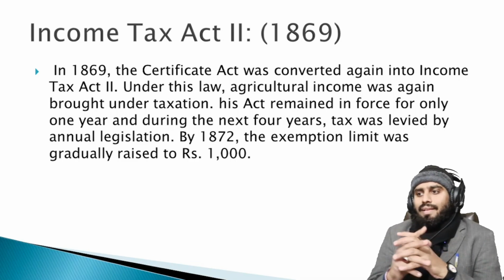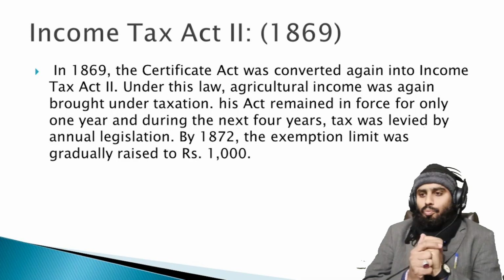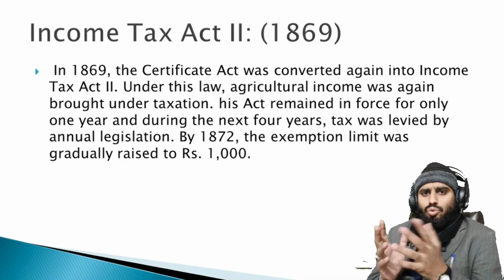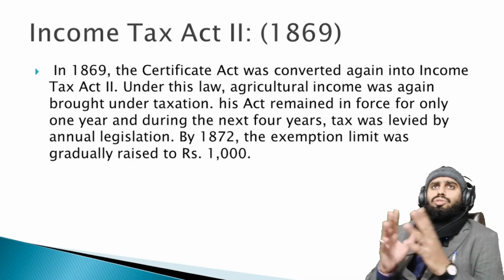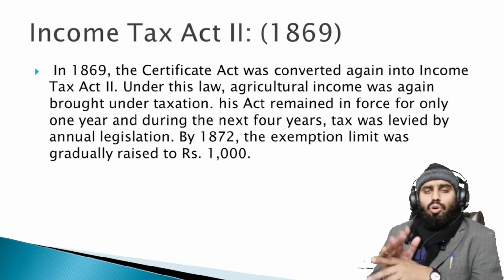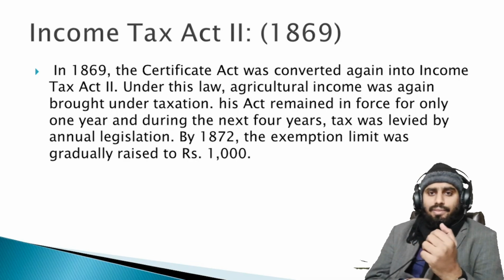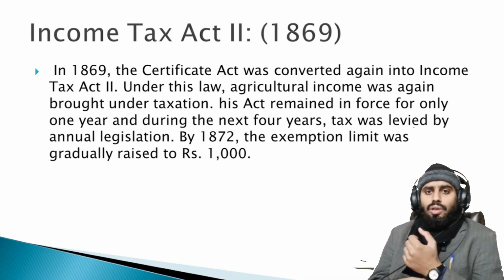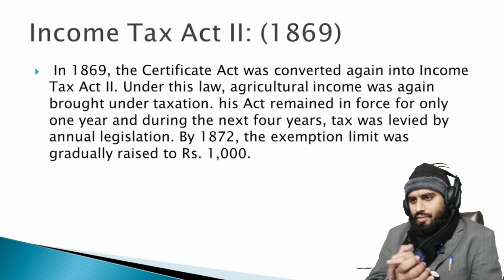Under this law, agriculture income was again brought into taxation, because at that time the main source of income was the land. There were not lots of businesses or lots of salaried persons. The main source of income and revenue generated was the land. They cultivated land and paid taxes to the British government for protection and many other things.